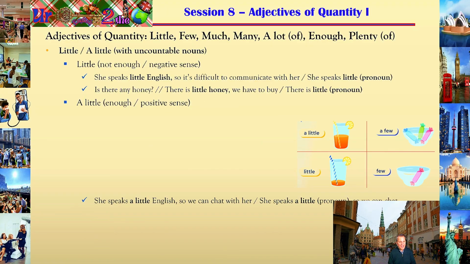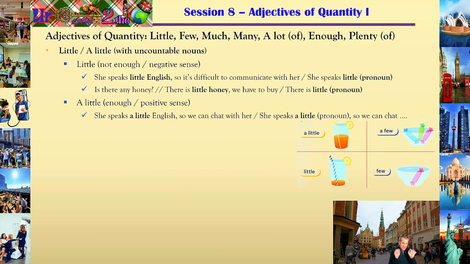So let's have a look at the same examples to check the difference. She speaks a little English, so we can chat with her because she speaks a little, not much, but enough to be able to keep a basic conversation, right? She speaks a little, if you want to use it as a pronoun, so we can chat. There's a little honey, we don't need to buy, right?